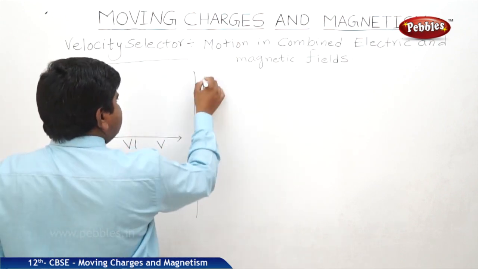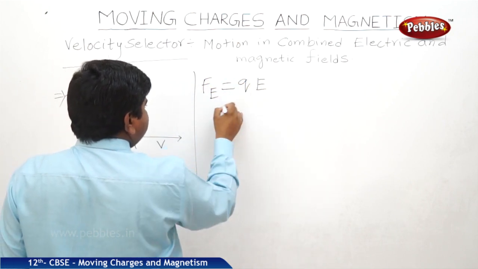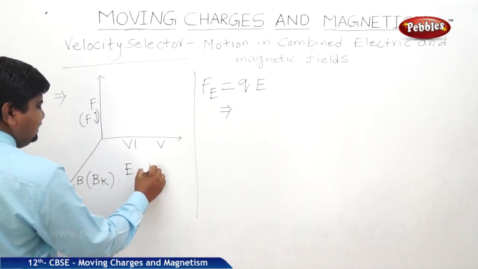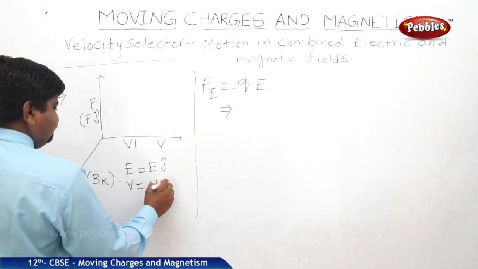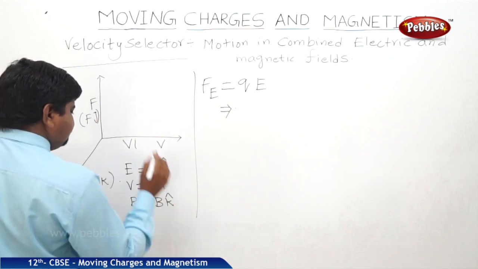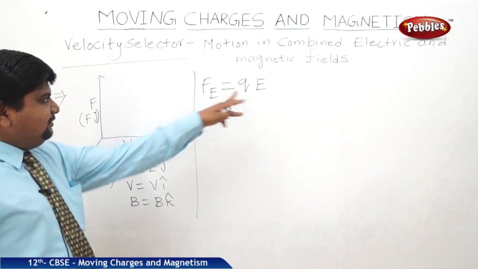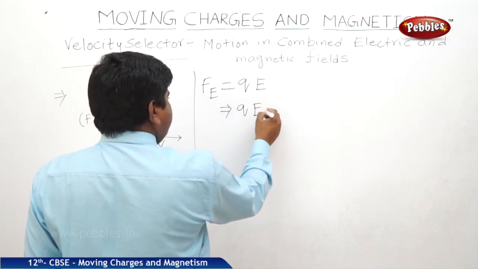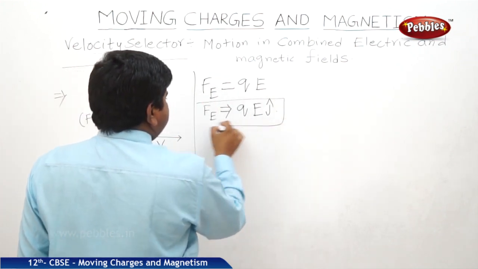So, what is the electric force? QE. Continue. So, we can write E is equal to E j cap. V is equal to V i cap. B is equal to B k cap. So, these i, j, k are the unit vectors along the different axes. So, Fe is equal to QE, so we can write QE j cap. This is the vector expression for the electrostatic force.